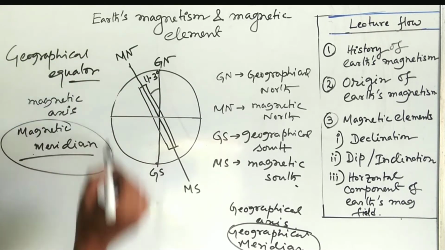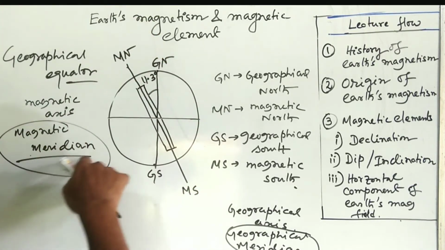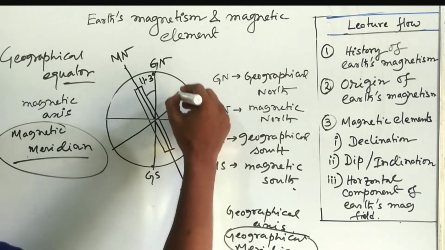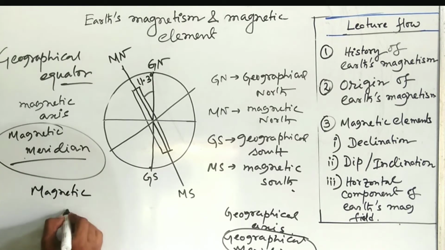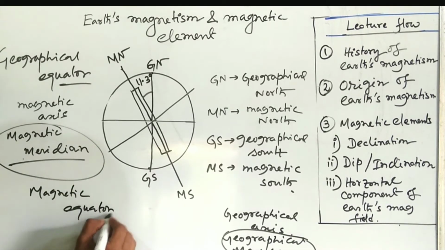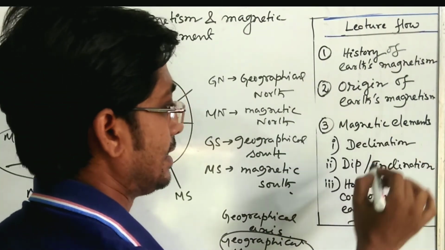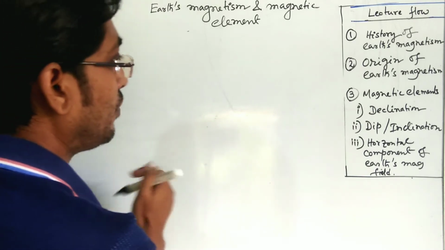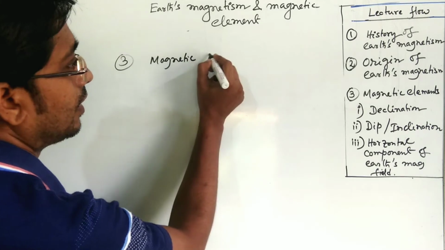And of course, perpendicular to the magnetic axis, this will be known as the magnetic equator. Okay, so now we'll understand what is declination. Keeping the previous model in our mind, we can understand the magnetic elements.